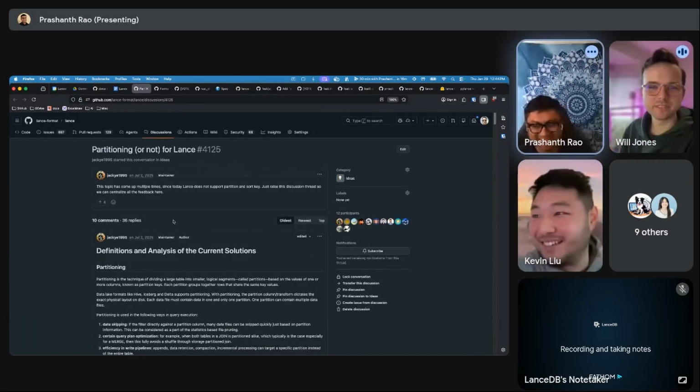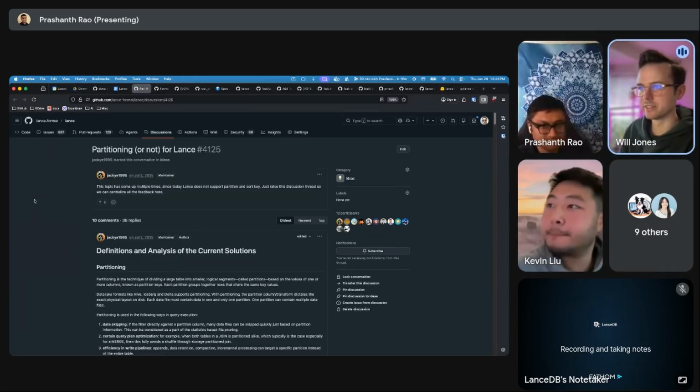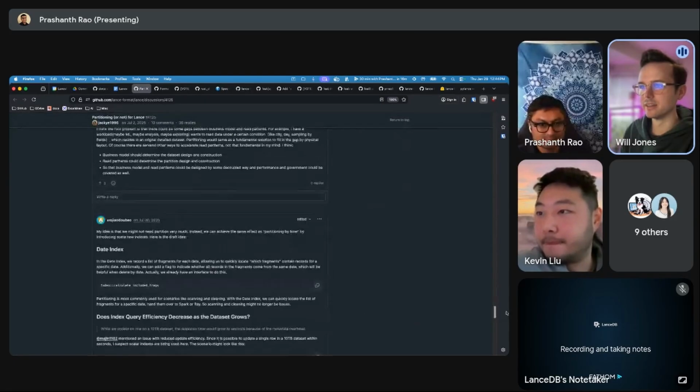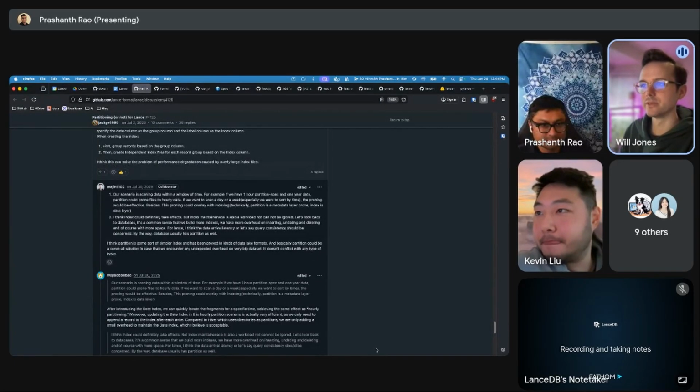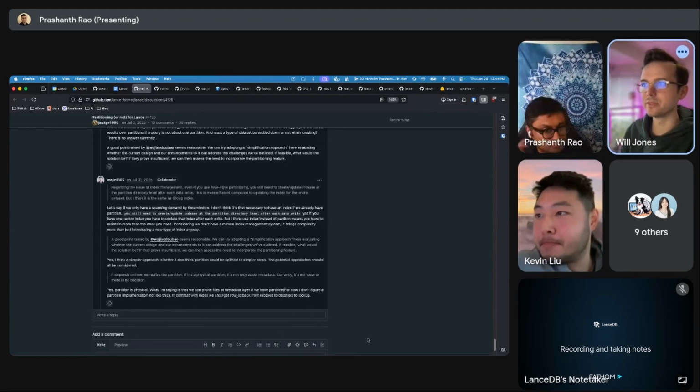An old discussion. As far as I know, no one's actively working on it. Some things we've wanted to get out of it, and some things that could move it forward, are, one, having some sort of benchmarks where we can really show this is where we want partitioning and clustering. This is where it would really benefit us.